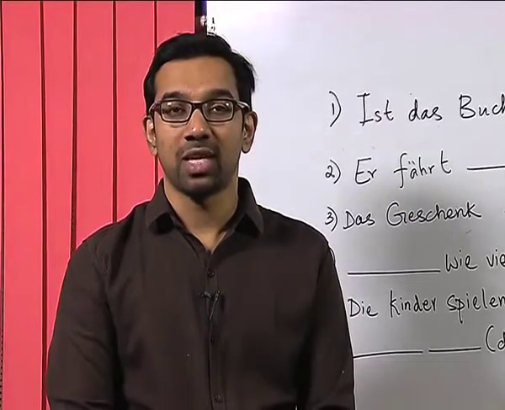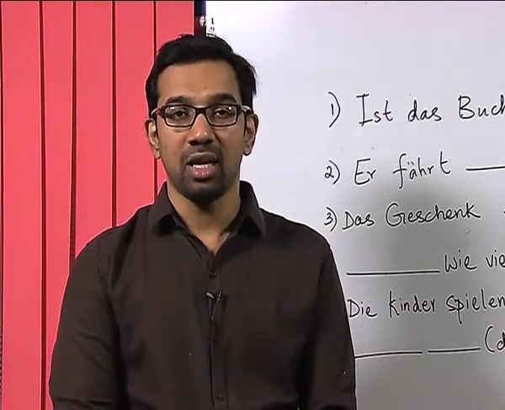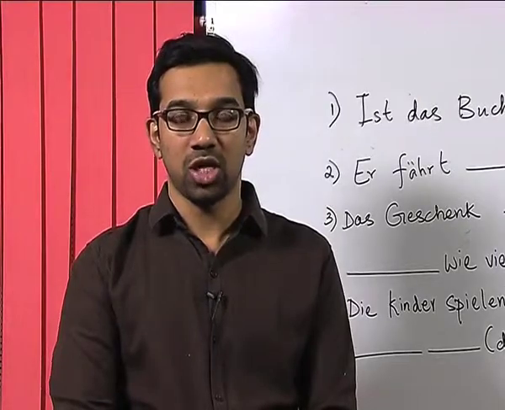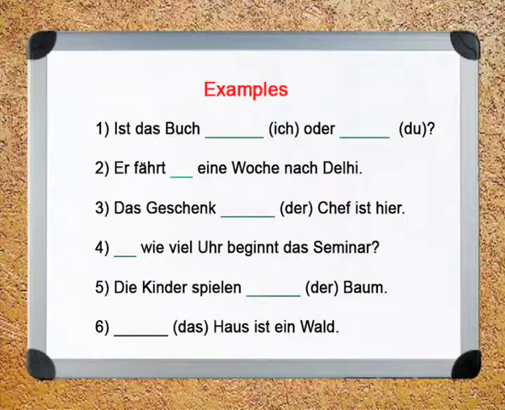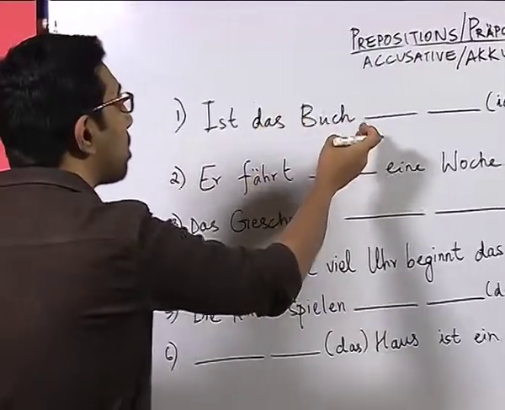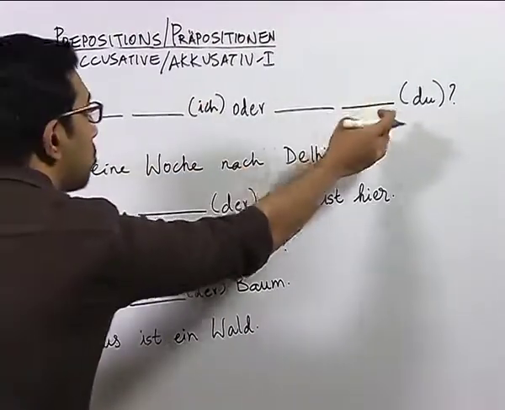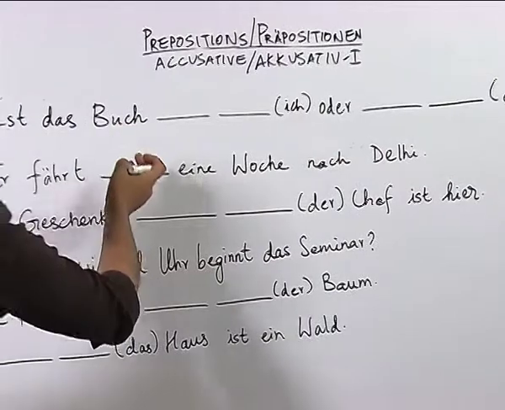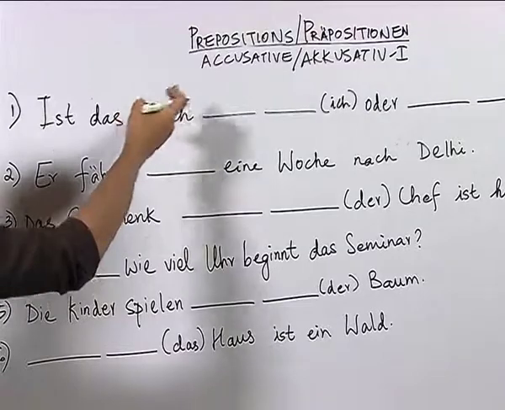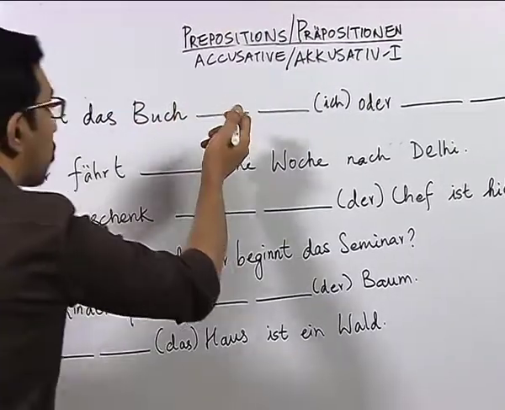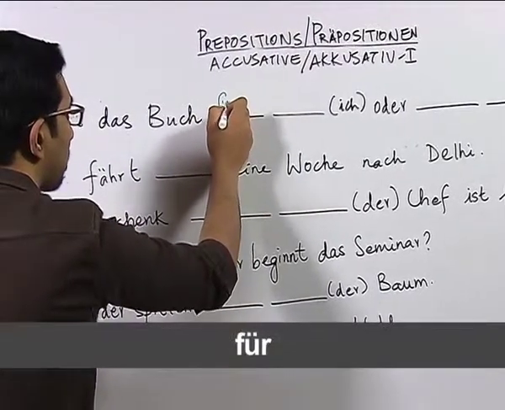Now, let us do an example while using the prepositions für and um and see how the nouns or the pronouns change with the use of these prepositions. Now, in this sentence, ___ ist das Buch, we have in bracket two pronouns in nominative, ich and du. Now, we have to see which preposition we are going to use, für or um. Now, we know that book can be used for a purpose, so we use now here the preposition für.